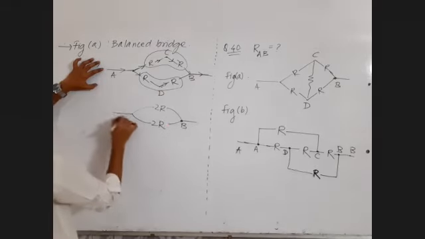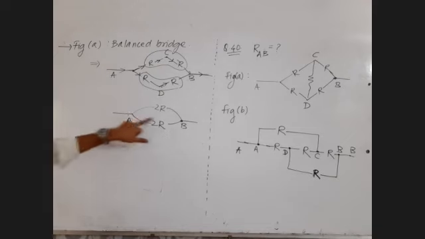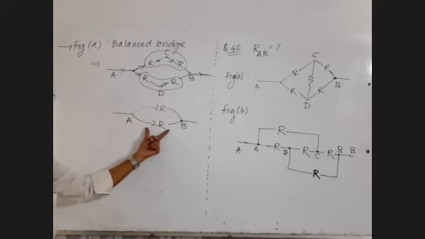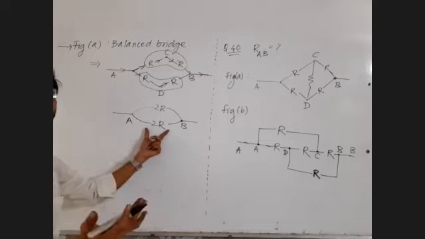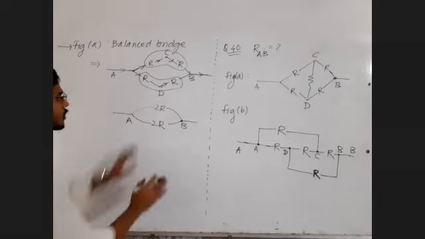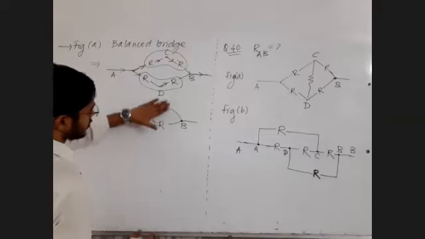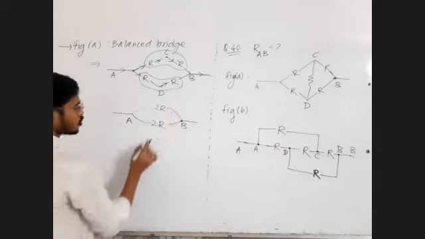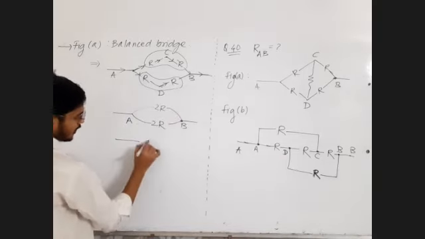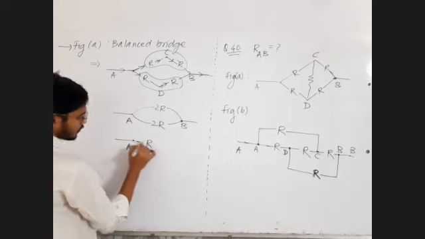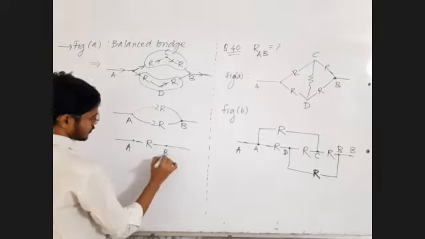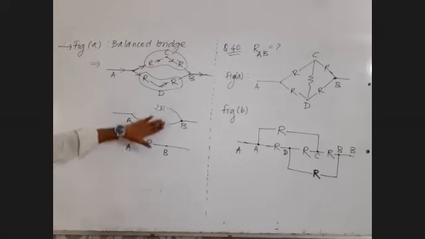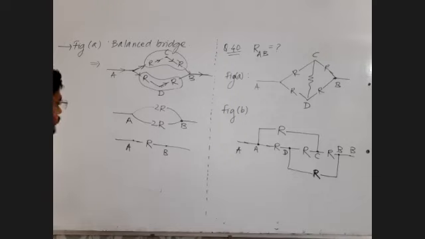This is point B. This is point A. Between points A and B, 2R parallel 2R, upon 2. Some value x parallel x is x by 2. But the x value is 2R. 2R upon 2 is simply R. Or you know how to find the equivalent resistance of two resistors in parallel, R1 and R2: R1 R2 upon R1 plus R2. करून बघा, answer R येणार. So that is the answer of figure A.